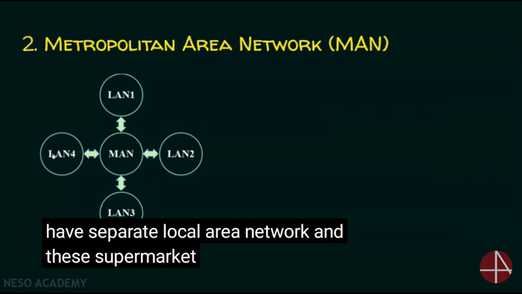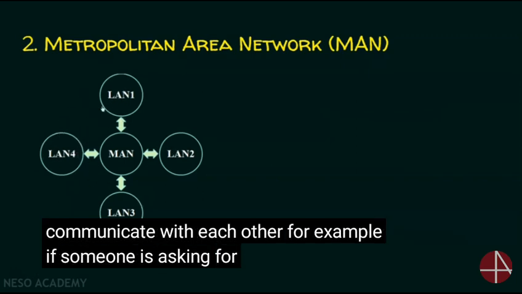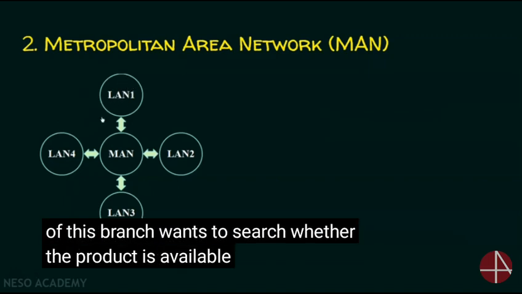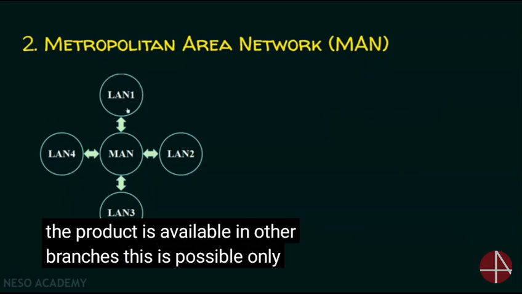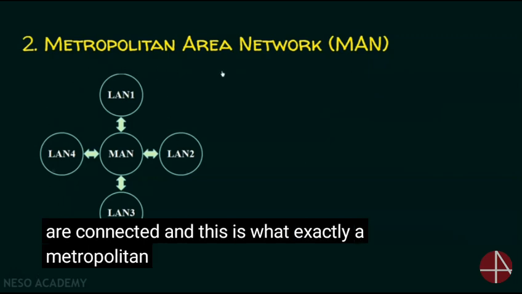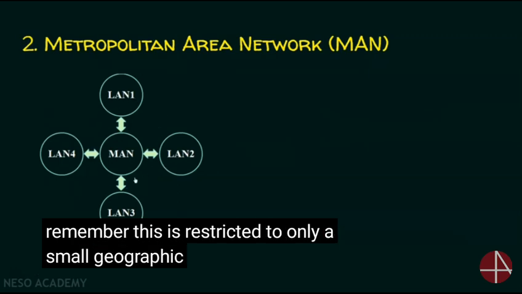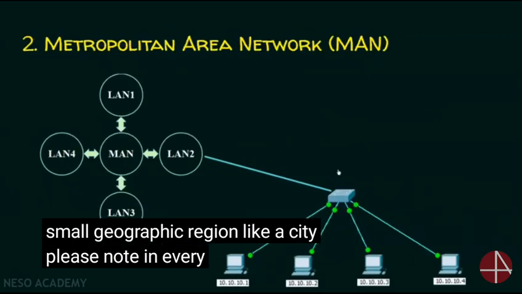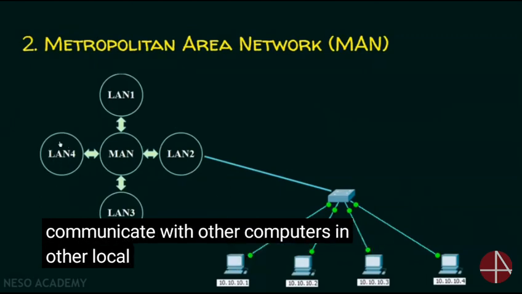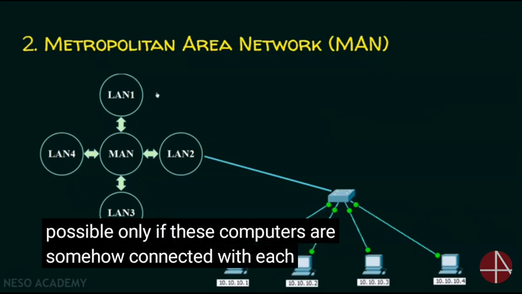And these supermarket branches must somehow communicate with each other. For example, if someone is asking for a product which is not there in this branch, the employee of this branch wants to search whether the product is available in other branches. This is possible only if all local area networks of the supermarket are connected. And this is exactly what a metropolitan area network is. Please remember, this is restricted to only a small geographic region like a city. Please note, in every LAN there are some computers and these computers can communicate with other computers in other local area networks. And this is possible only if these computers are somehow connected with each other.